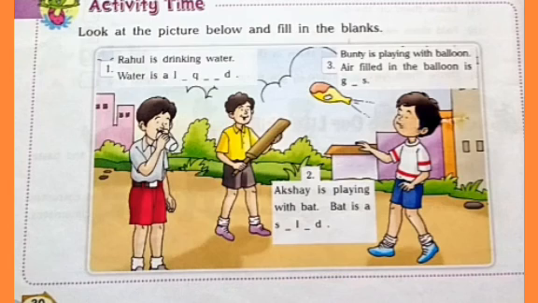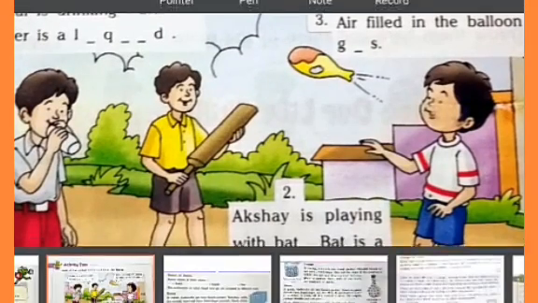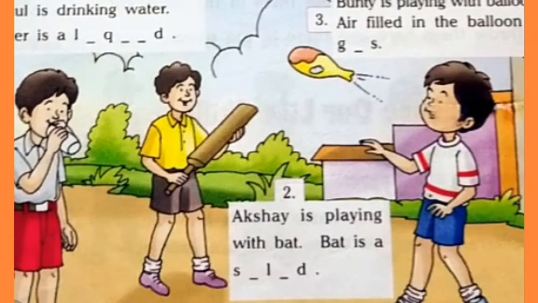Now, let's do this short activity given here. Here, we have to look at the picture given below and fill in the blanks. The first one is Rahul is drinking water. So, water is dash? Yes, it is liquid. In the second picture, Akshay is playing with a bat. Bat is a dash? Solid.